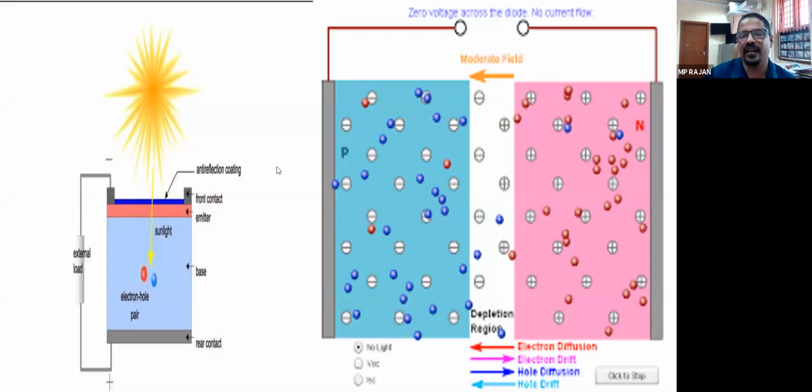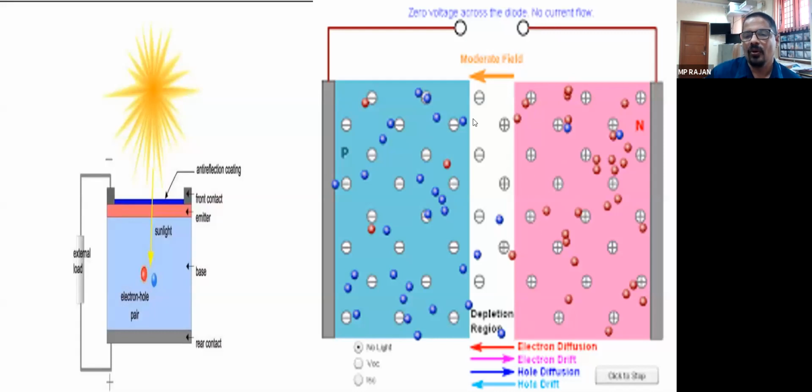When the light is falling, a new current is formed. That current we can call the light current. Light current is flowing in the left direction, opposite to the forward biasing. If it is a diode, we call this diffusion current the forward biasing current. Since this is not a diode but a solar cell, it has another name, reverse saturation current, that we will discuss after some time. Okay, so these are the 4 current flows.